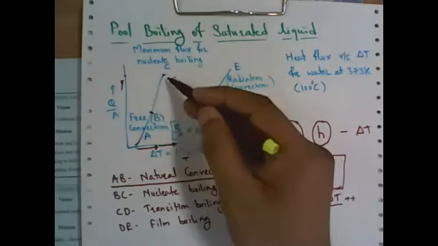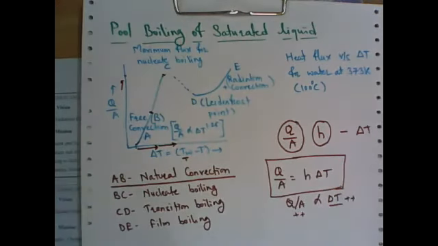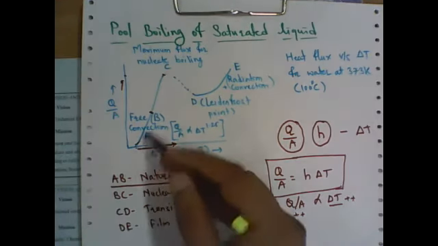So B to C, again the temperature is increasing, and in this case the temperature is on the higher side, right? So that may be equivalent to the boiling point of that particular liquid or water, and the heating of the liquid is faster than A to B.